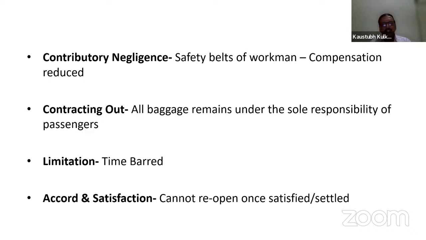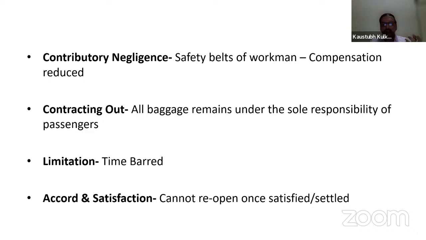Accord and satisfaction: it cannot be reopened once satisfied or once settled. In our civil wrong discussion about probabilities, the person who has suffered injury may think that the compensation I am agreeing to is not correct, and I may file a case afterwards. No, it's not like that. Once the award is given and it is satisfied, it cannot be reopened.